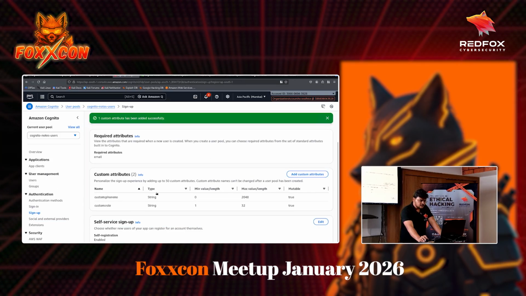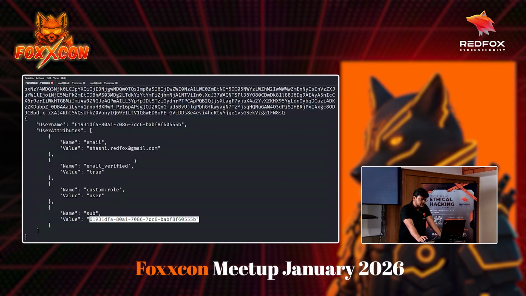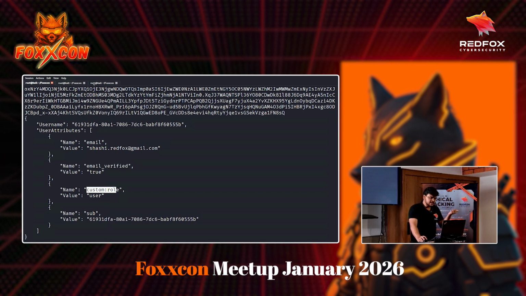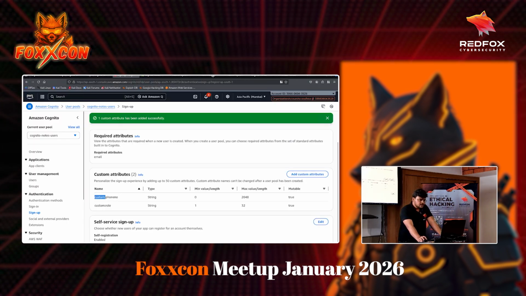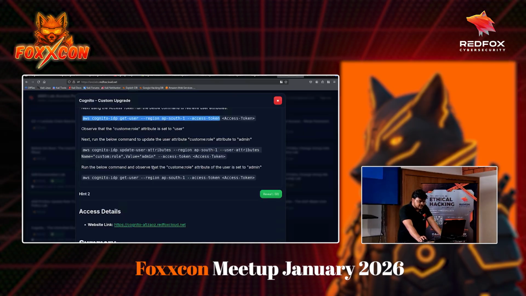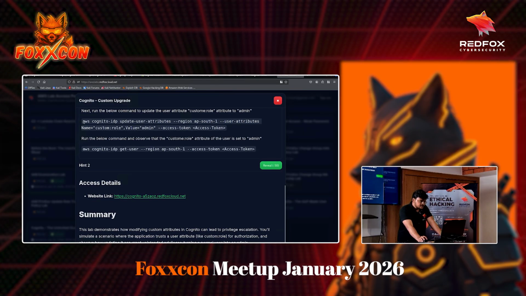That is actually needed at the time of sign up. If you see, whenever I create an attribute, there is a custom prefix there. That's how I know it is a custom attribute and it is writable. By default AWS makes it writable. I don't know why, but yeah. So I know that this attribute is writable, so I can change the value of it. Let me just quickly change it.